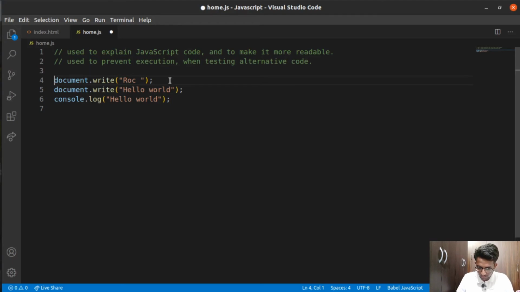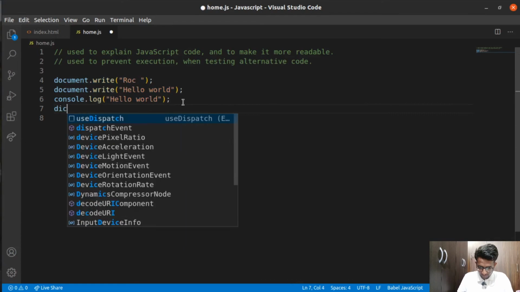If you go to shortcuts, as I click Ctrl plus K, you can see this line got commented, and if I click Ctrl Z again, it goes back to normal. This is one conventional manner, or you can also simply select all the lines of your code. Let's make the code a little bit bigger.